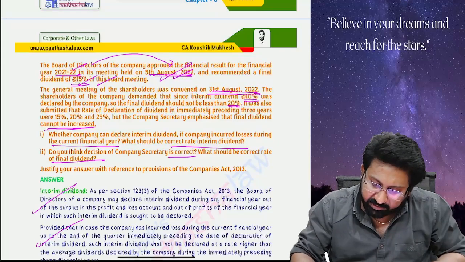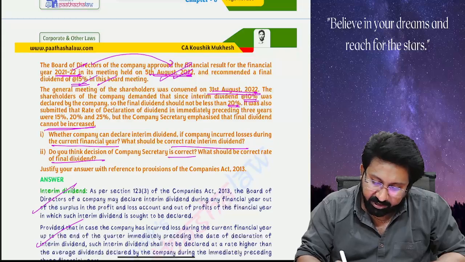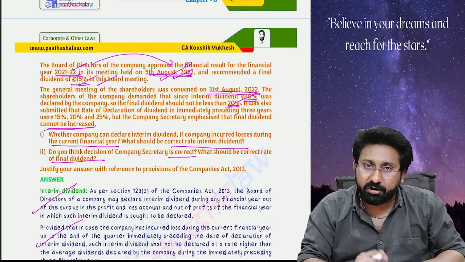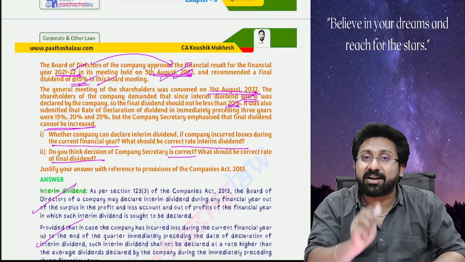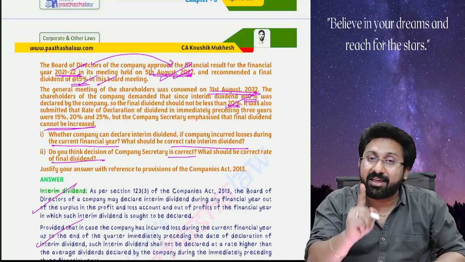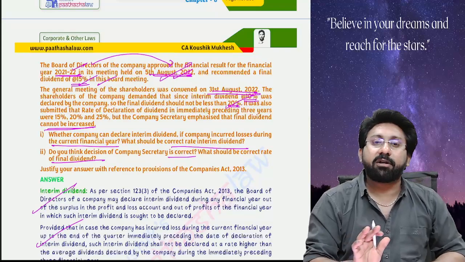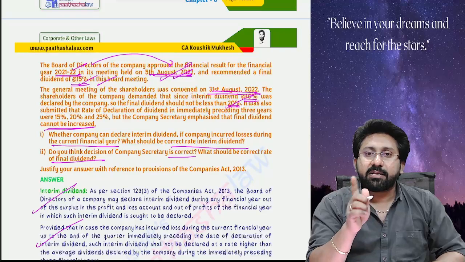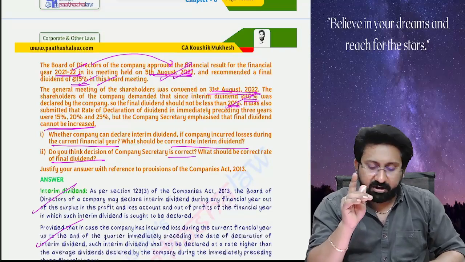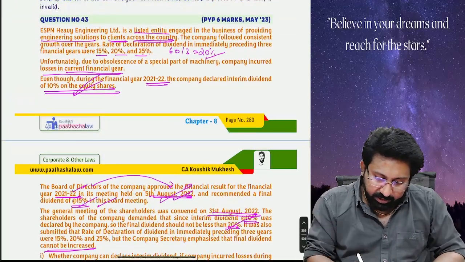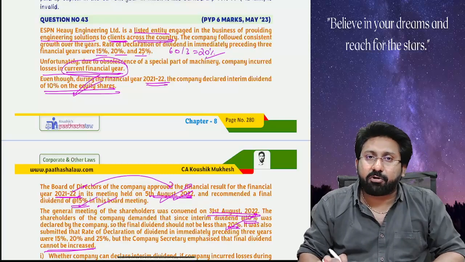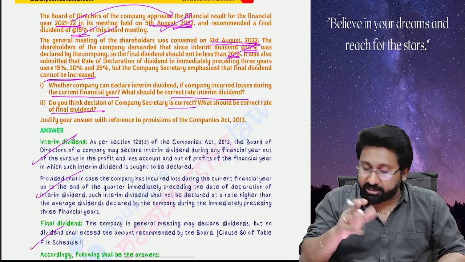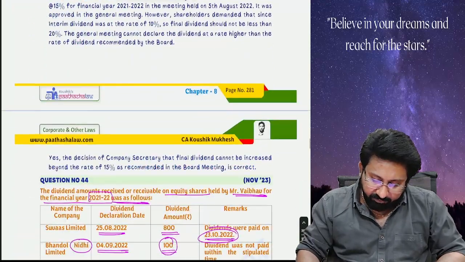Shareholders demanded that since the interim dividend is 10, the final dividend should be not less than 20. Not less than 20 means it should be either 20 or more than 20. Shareholders cannot increase the rate of dividend. They can only pass a resolution whether they want the dividend or they do not want the dividend. And since there is a loss in the current financial year, even in that case, if you want to declare a final dividend also, the rate should not exceed 20. Here they are telling not less than 20. Shareholders have no right to increase the rate of dividend.